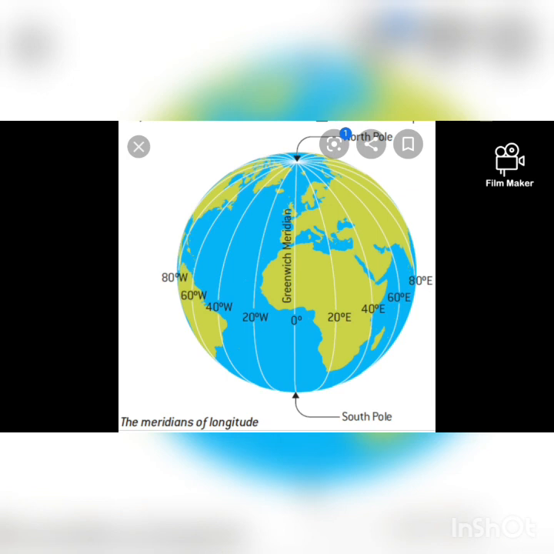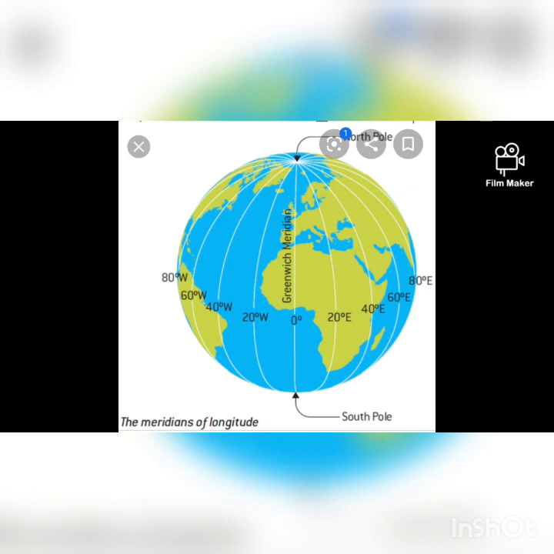With the help of the Greenwich meridian line, we decide the time zones, which we will discuss later. The Greenwich meridian line divides the earth into two parts, the eastern hemisphere and the western hemisphere, which we discussed before. Totally we have 360 meridian lines. 180 meridian lines are on the western side and another 180 are in the eastern direction.